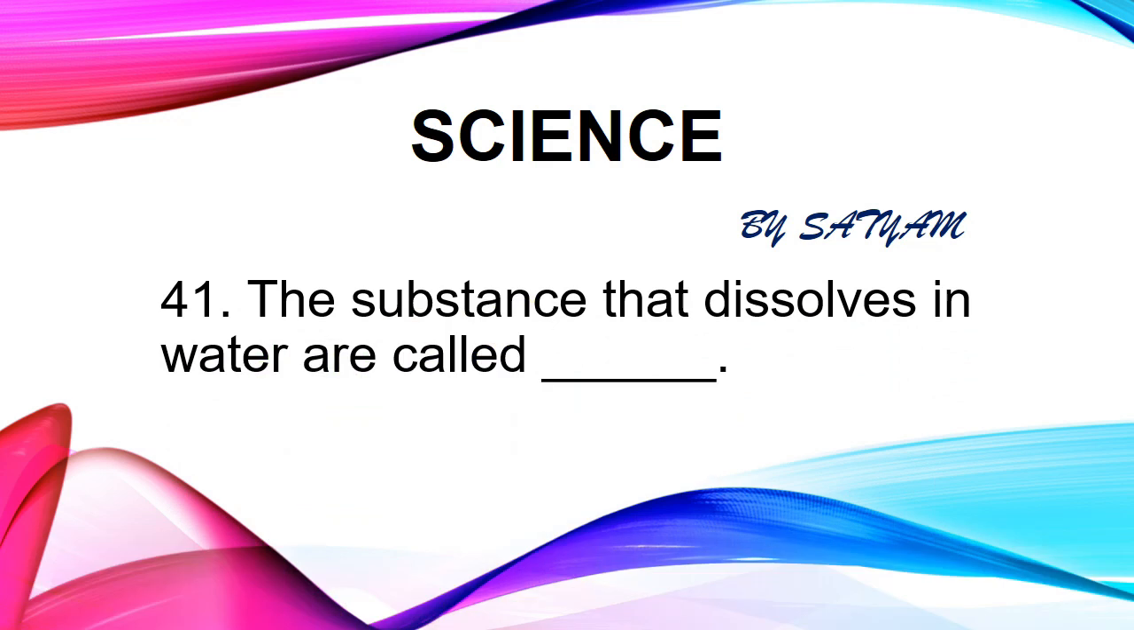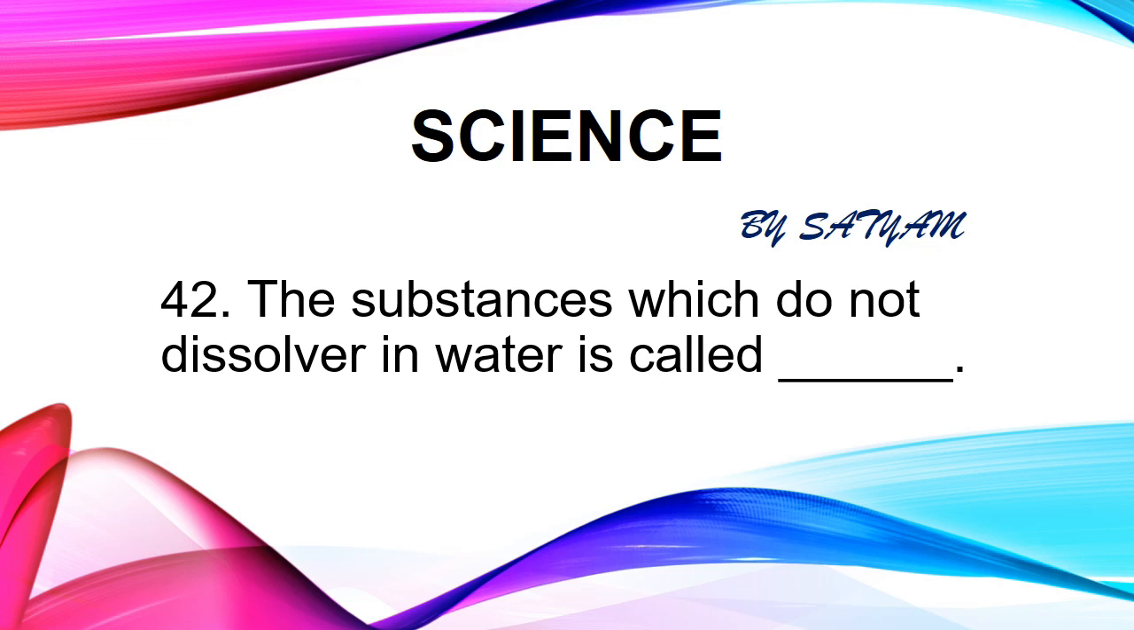The next question is: the substances that dissolve in water are called dash. The answer is soluble. Salt and sugar are good examples of soluble substances. The next question is: the substances which do not dissolve in water are called dash. The answer is insoluble. Chalk powder, sawdust and sand are examples of insoluble substances.